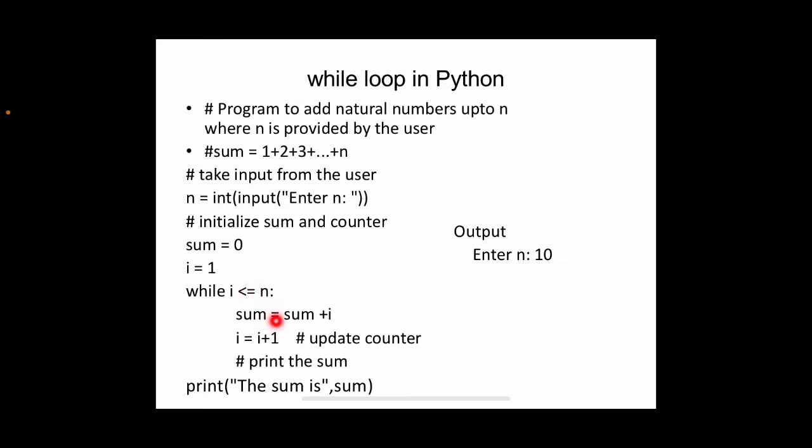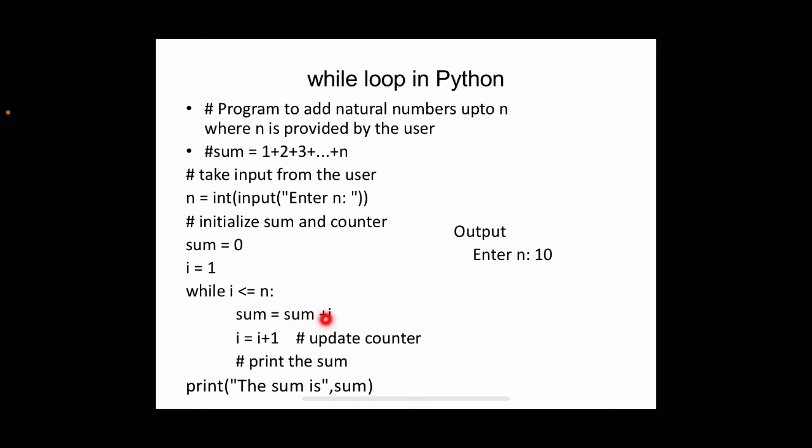Sum now, already we have 1 plus 2, that is 3, plus the current value of I, that is 3. So 1 plus 2 plus 3 will be stored in sum. I becomes 4. Like this it will be repeated until I becomes 10. In the case of I equal to 10 also, this condition is true, right? So this will be added. Sum will be 1 plus 2 plus up to 10.